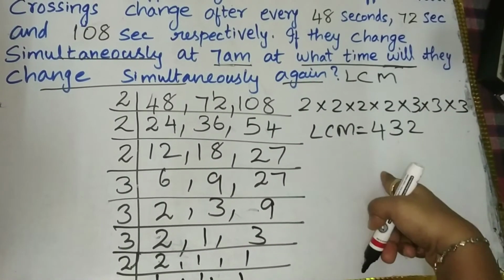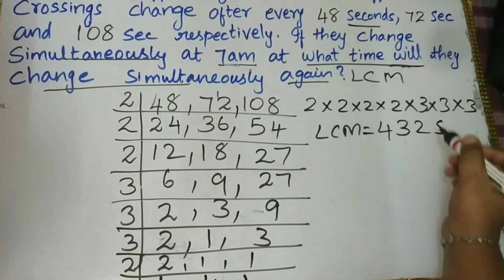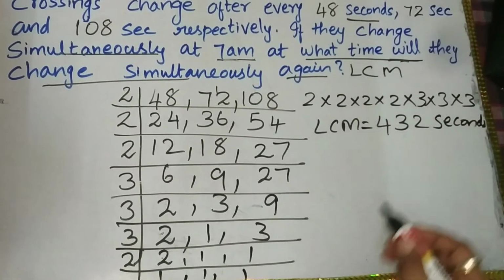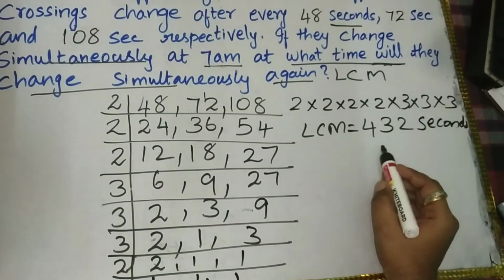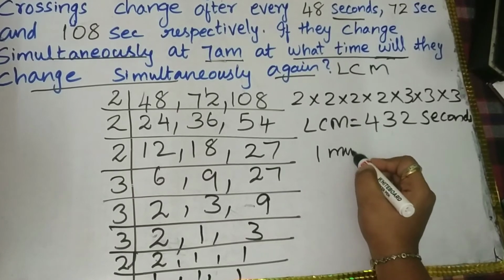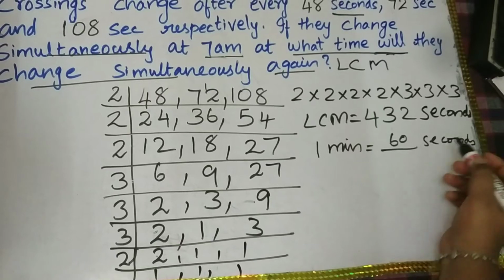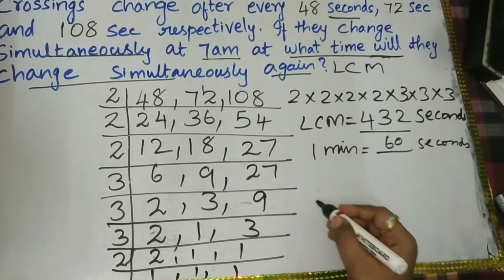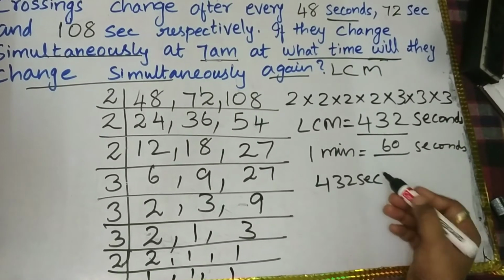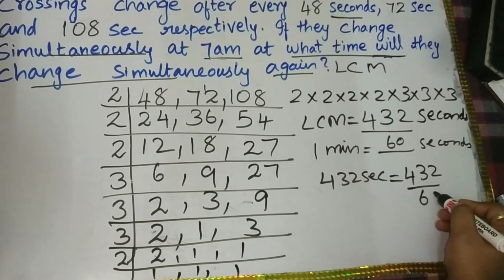Now we have discussed the seconds. So what is your answer? 432 seconds. Now what do we have to do? We all know, right? 1 minute is equal to how many seconds? 60 seconds, right? We all know this concept. So based on that, we are going to convert 432 seconds into minutes. So what we have to do is divide 432 by 60.